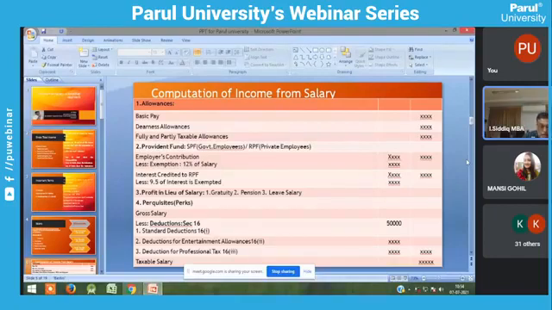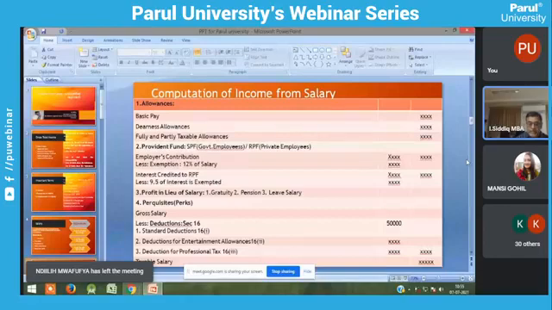The next, I already told you the 4 components. The second component is provident fund. There are different types of provident funds, my dear students and faculty members. One is SPF, the Statutory Provident Fund. RPF, Recognized Provident Fund. PPF, that is Public Provident Fund. The fourth one is Unrecognized Provident Fund.